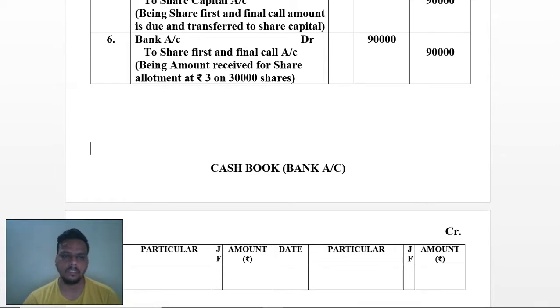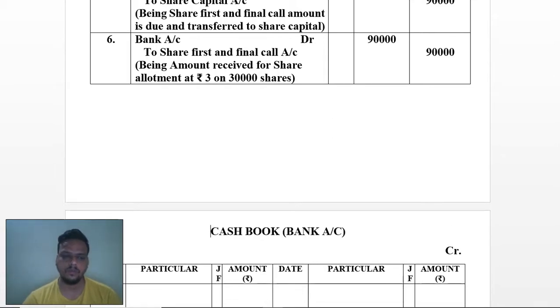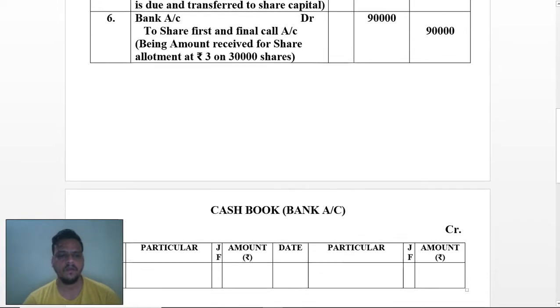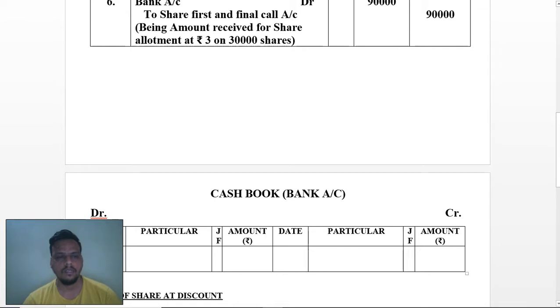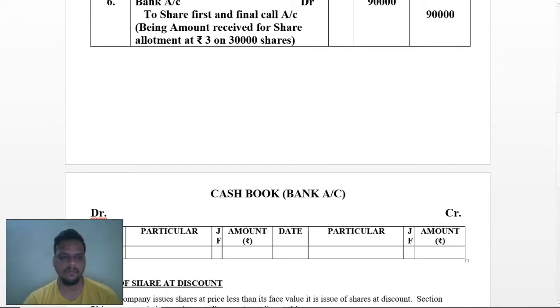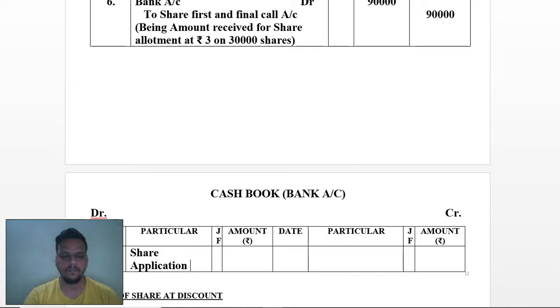Let me take a space over here. So one is share application account. Here the amount will be 90,000.